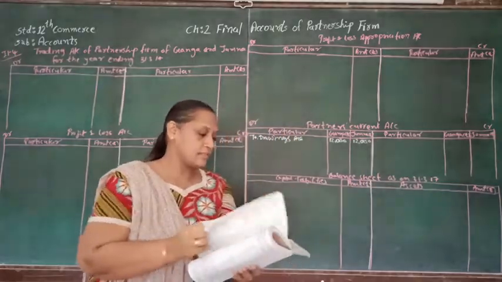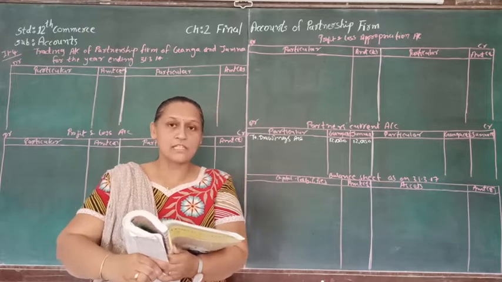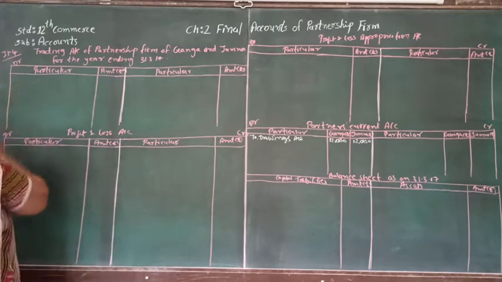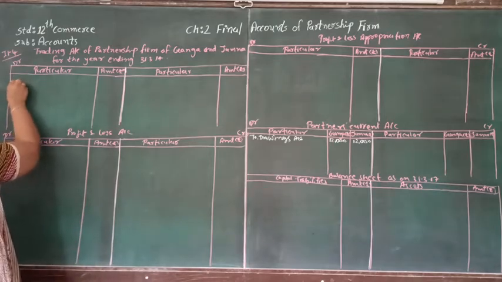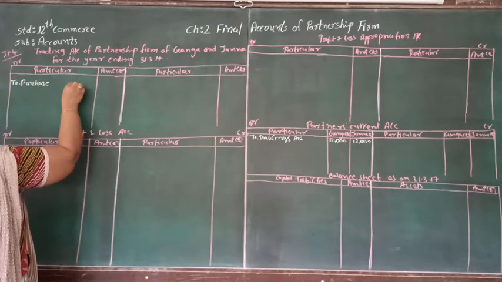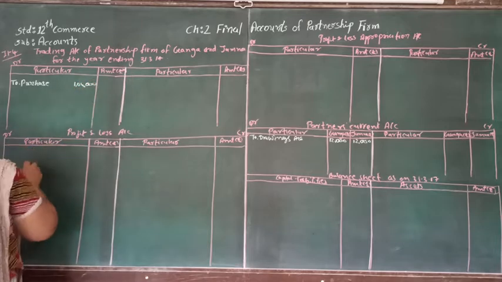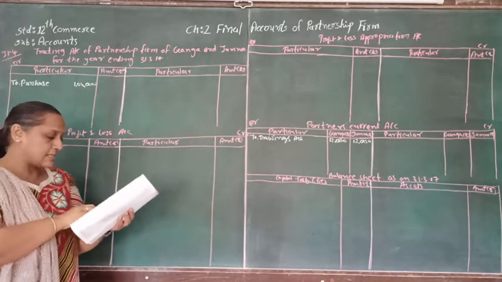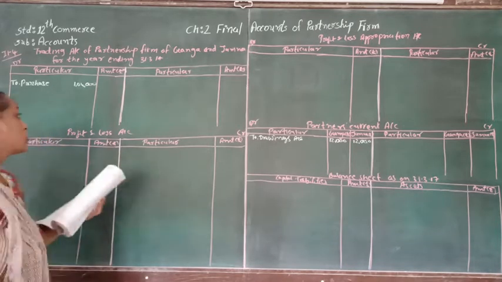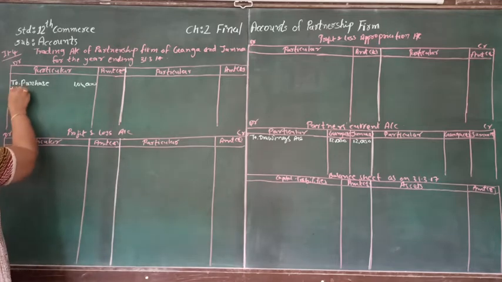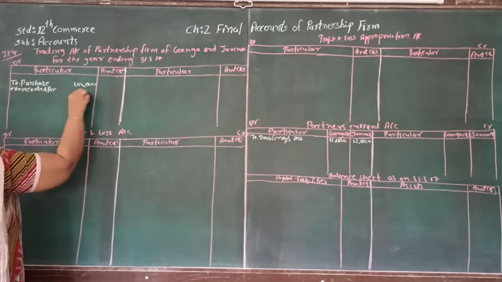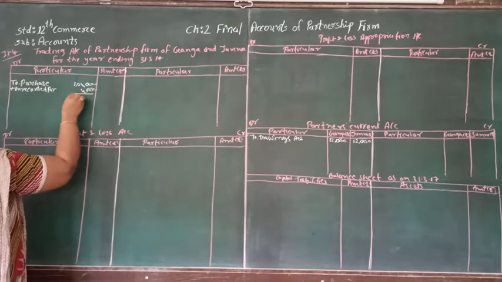Again, the next account given to us is a purchase account. Purchase account is supposed to be written in the trading account. So here we are going to leave one line for the opening stock and then to purchase account, and purchase is for 1,04,000. Again, here adjustment number 5 is telling us that purchase of ₹4,000 is not recorded, but it is included in the closing stock. So here plus unrecorded purchase 4,000. So it will be 1,08,000.